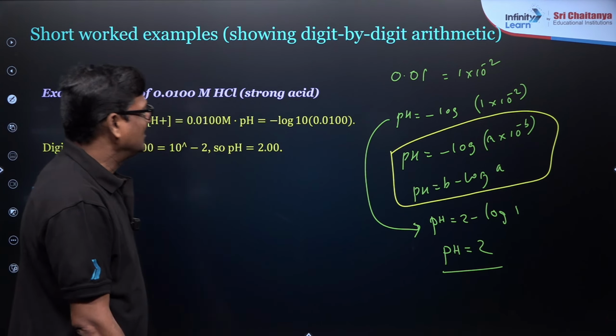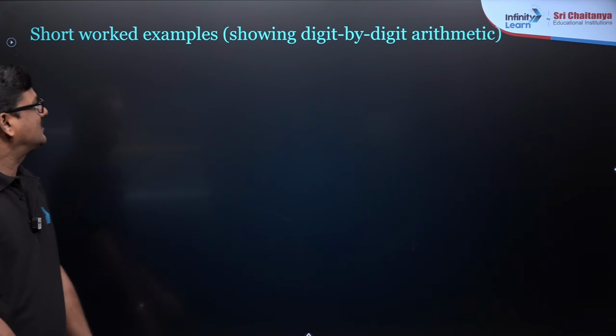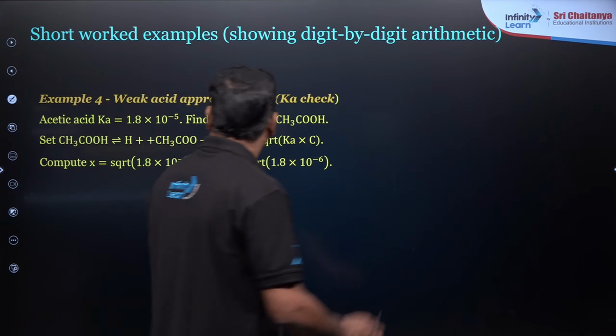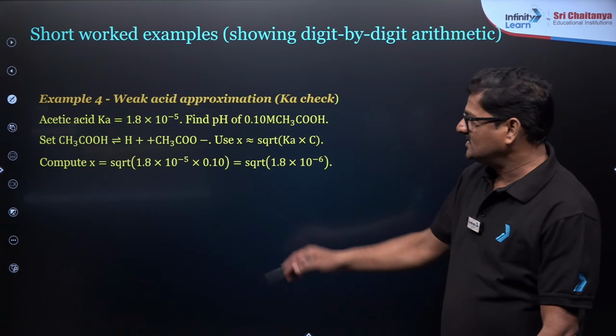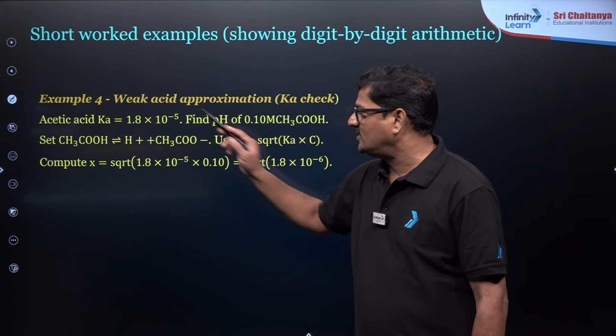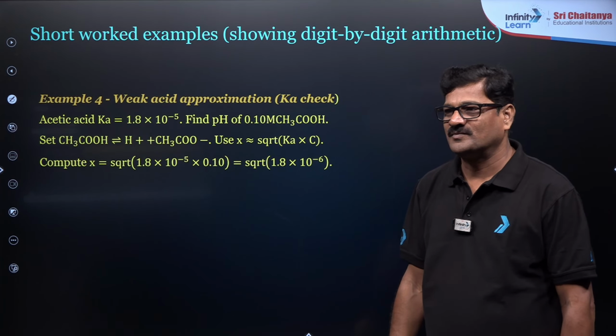Now look at this. One more example, weak acid approximation, Ka check. Acetic acid Ka is equal to 1.8 into 10 power minus 5.